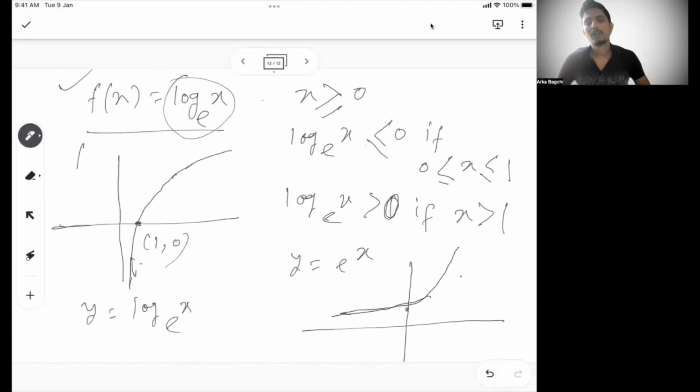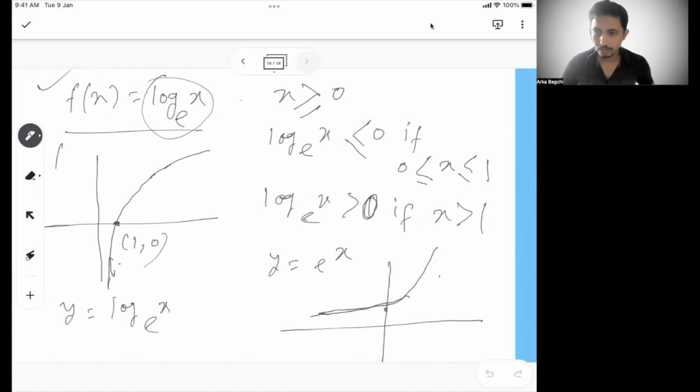Now you can say y equal to modulus of e to the power x, where x is 0, y is 1, but x can be negative, and that's why it is something like this, right? Okay.